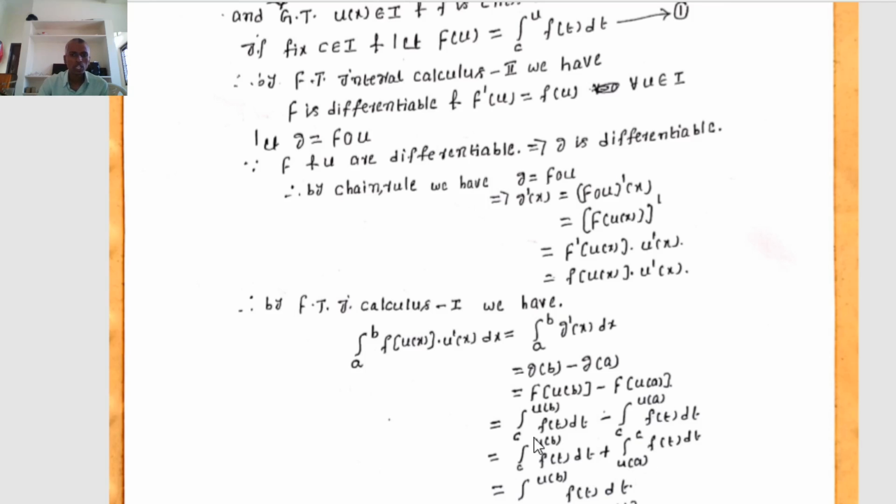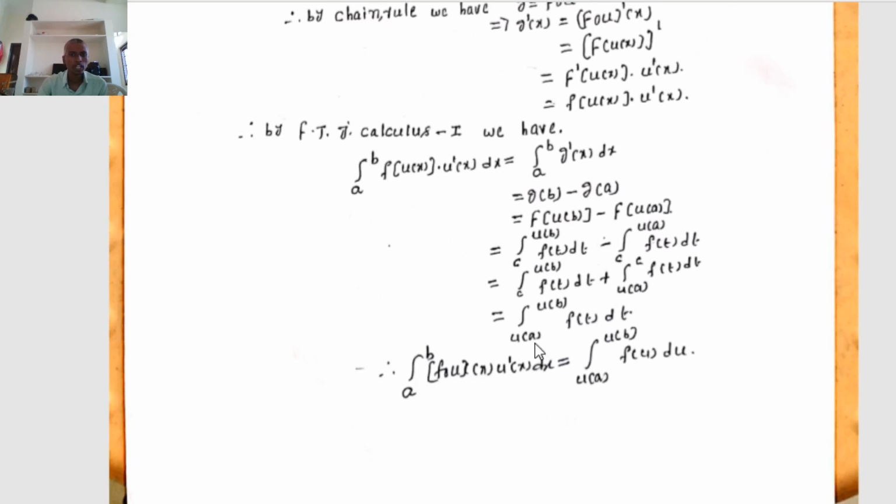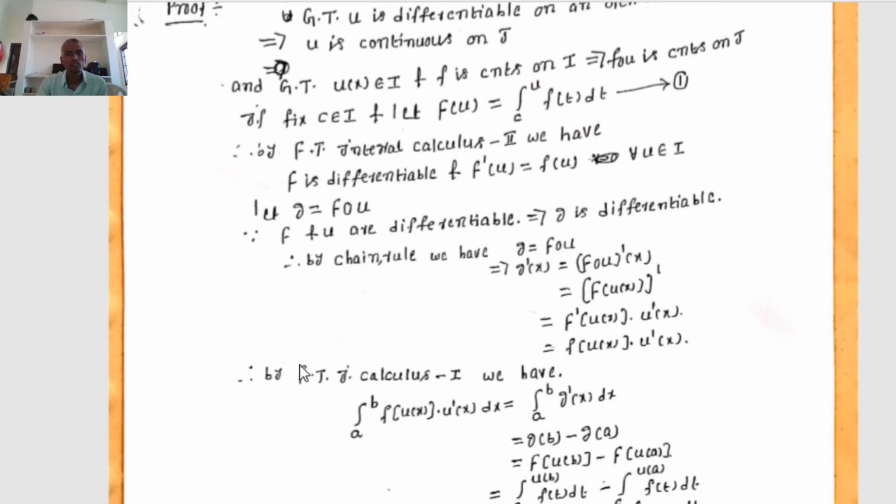Okay, the limits are c to u of a; it can be changed to u of a to c, so minus times minus becomes plus. Therefore, the integral from c to u of b of f of t dt plus the integral from u of a to c of f of t dt gives the integral from u of a to u of b of f of t dt. Therefore, the integral from a to b of f circle u of x dot u dash of x dx equals the integral from u of a to u of b of f of u du.